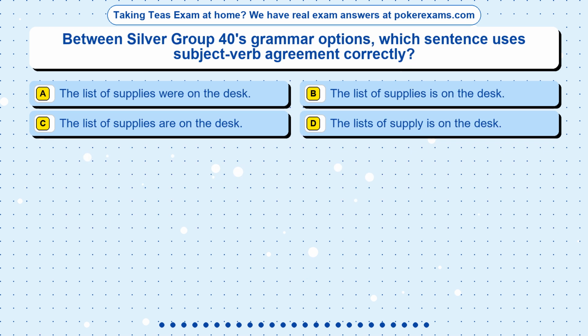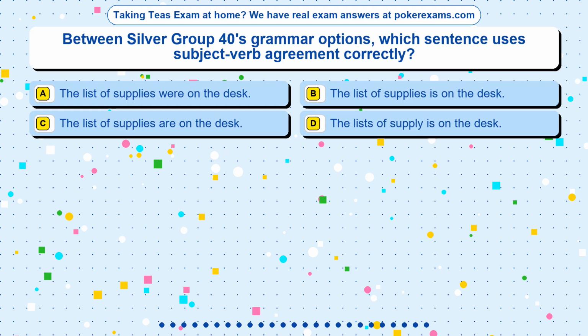Question 21. Between Silver Group 40's grammar options, which sentence uses subject-verb agreement correctly? Option A. The list of supplies were on the desk. Option B. The list of supplies is on the desk. Option C. The list of supplies are on the desk. Option D. The lists of supply is on the desk.